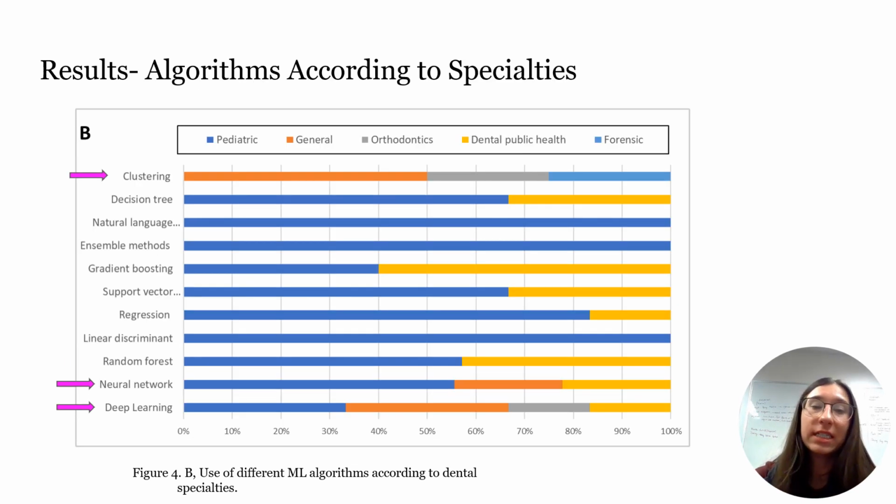In this figure, we can see the different machine learning algorithms used according to each dental specialty. When analyzed by using dental specialty, deep learning, neural network, and clustering methods were commonly used across the board. On the other hand, algorithms such as natural language processing, ensemble methods, and linear discriminants were only used in pediatric dentistry.